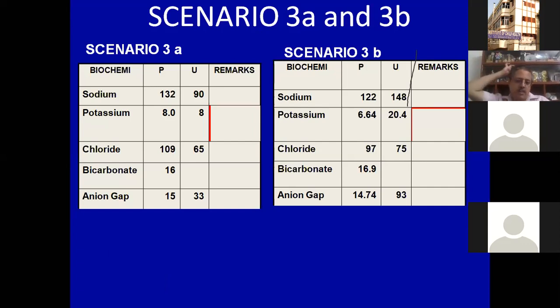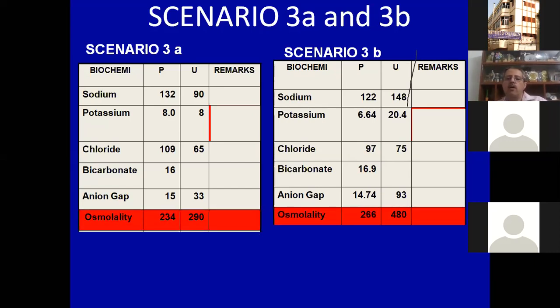There is a huge list of causes of type 4 RTA, and it's very important that all of us should go through it, because it helps us in identifying various subtle disorders. Acute interstitial nephritis can cause type 4 RTA, SLE can cause type 4 RTA, bladder outlet obstruction can cause type 4 RTA. So there is a big list. We did something called TTKG, transtubular potassium gradient, and this transtubular potassium gradient was low.